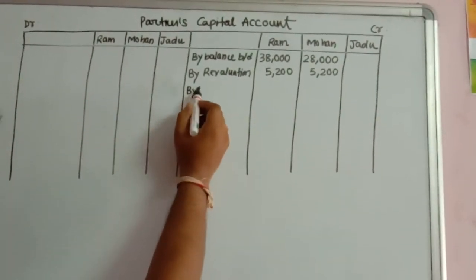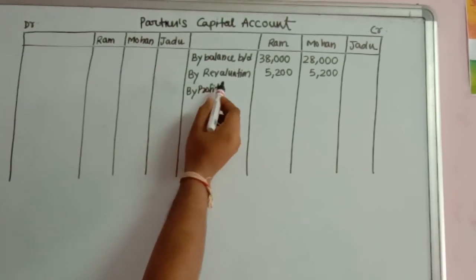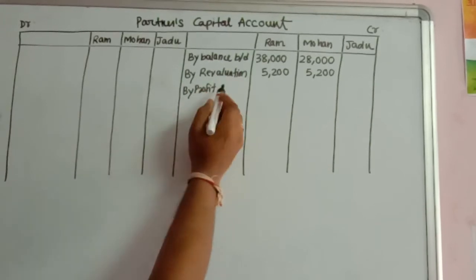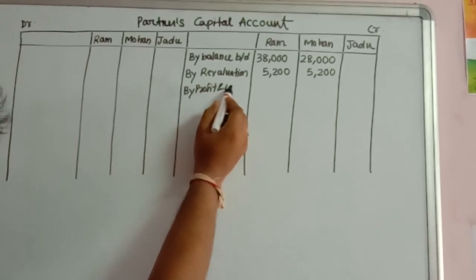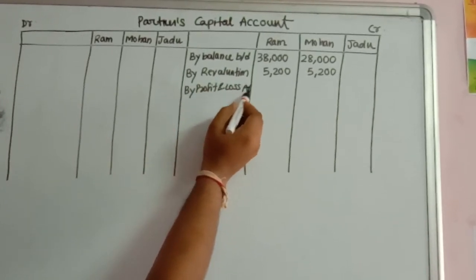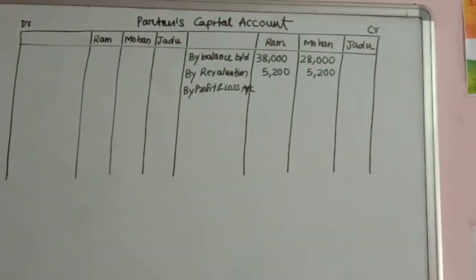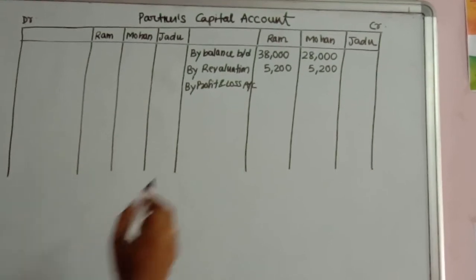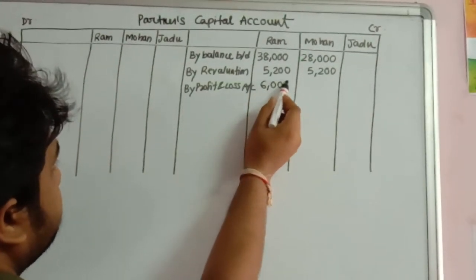The next we will deal with is the undistributed profits and loss. That also led to increase in capital. If you look at the journal entries, you will find that the partners capital account is credited by profit and loss account. So the amount of profit and loss account in the name of Ram and Mohan, both of them are credited by rupees 6,000.